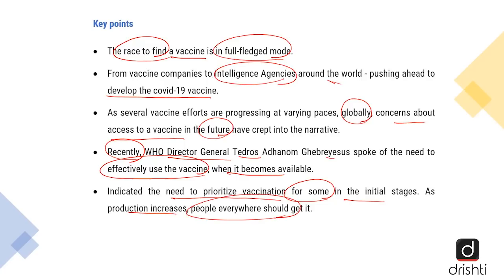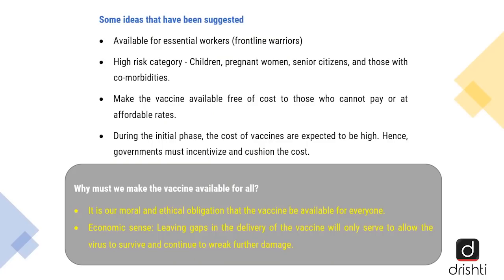Now, the idea is actually very authentic, and this is the need of the hour, because as production increases, people everywhere should get it. For example, Russia has introduced their trial vaccine called Sputnik. Now, 24 hours ago, they had released the first batch. The idea is, who do you make it available to? It cannot be given to everyone on the same day, but we need to prioritize. So, global health leaders had suggested certain ideas on which all of them have agreed. See, first and foremost idea is to make the vaccine available for essential workers or the frontline workers.